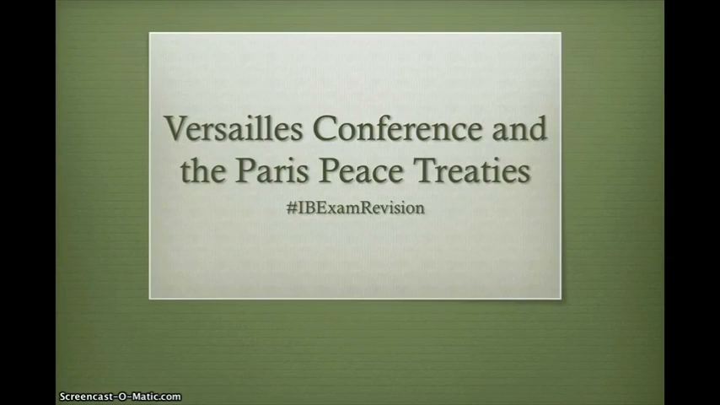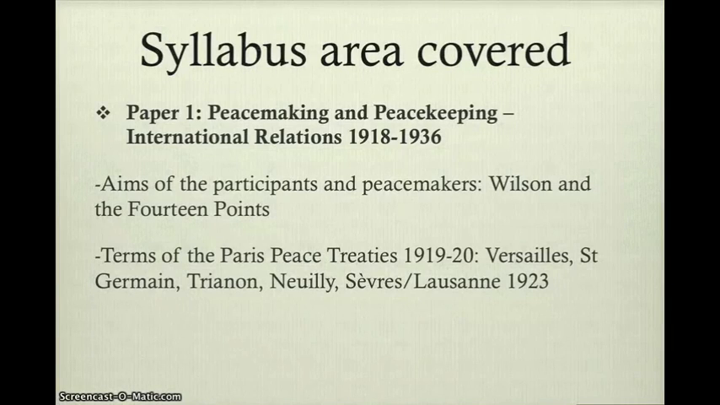Welcome to the History IB exam revision video on the Paper 1 topic of Versailles Conference and the Paris Peace Treaties. The syllabus area covered in this video is specifically under Peacemaking and Peacekeeping, International Relations 1918 to 1936. And the 2 points that I'll cover in this video are the aims of the participant and peacemakers, including Wilson and the 14 points, as well as the terms of the Paris Peace Treaties, including Versailles, Germain, Trianon, Neuilly, Sèvres, and Lausanne.